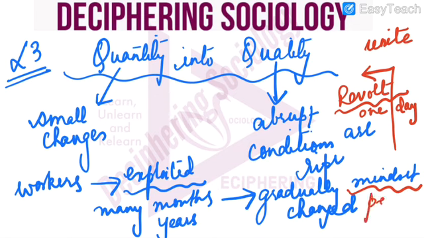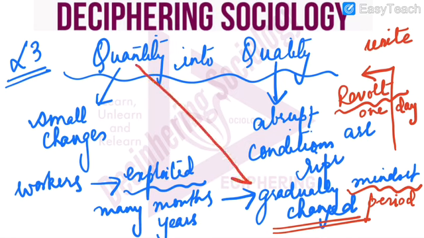So this revolt takes place on one particular day, but the mindset has been changed over a period of time. So this particular change or number of changes, they are known as quantitative changes, whereas the revolt that took place on one particular day is a qualitative change. This is the difference.